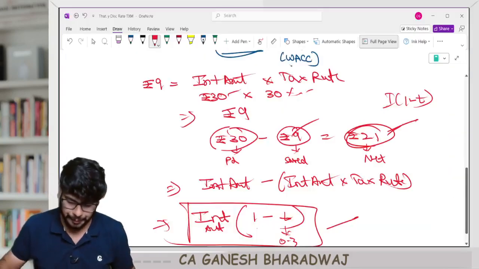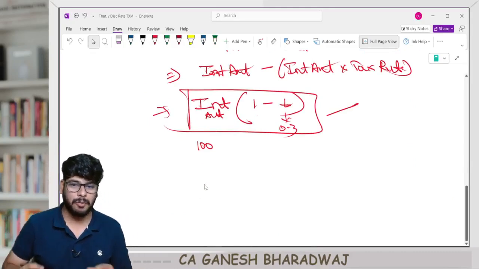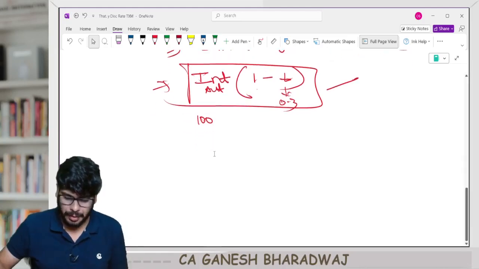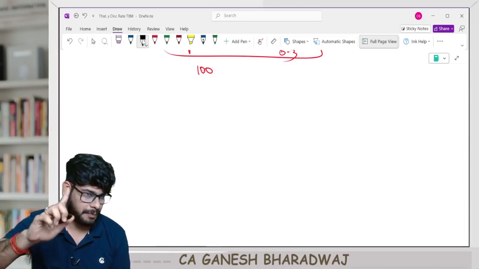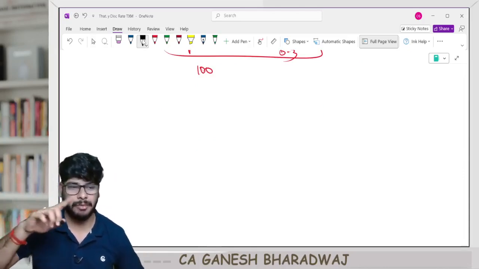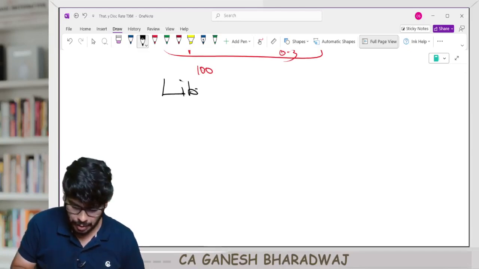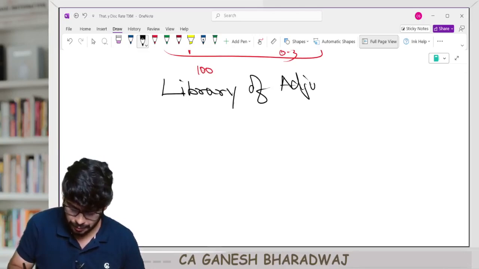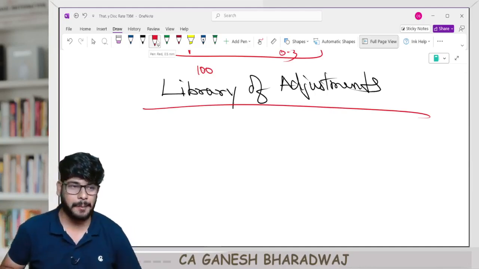Now, you have your notebook, right? Perfect. Now go to the last page of this notebook and give it a title. This is something that I only tell you one time, and after every sum, you need to do this. Give that page a title called Library of Adjustments. Library of Adjustments. Guys, quick. Don't waste time. Do it quickly.